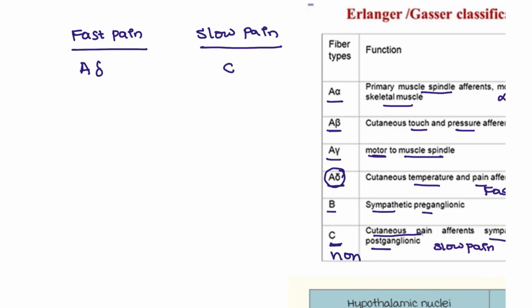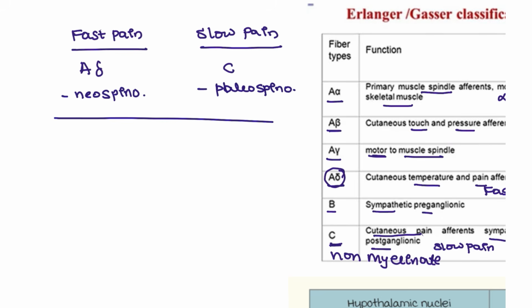Because it is non-myelinated. And what is the spinothalamic tract for this? Here it is the neospinothalamic tract, and here it is the paleospinothalamic tract. So can we decrease the pain?